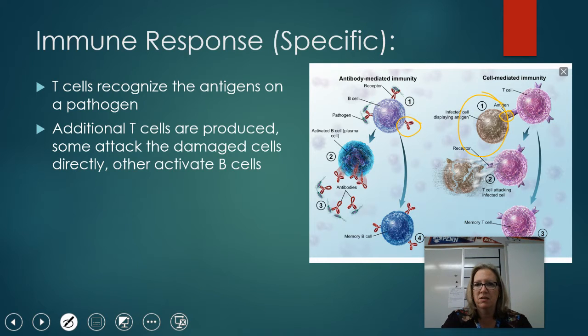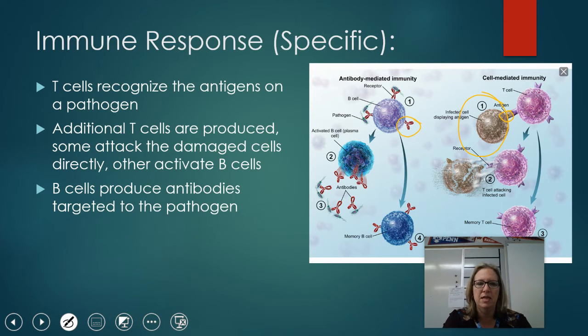Some of the T cells are going to start attacking those pathogens right away, okay? They're going to produce additional T cells to help with that attack, but some of the T cells are going to go and activate B cells, which is another type of white blood cell, okay? Those B cells, when they come in, they produce these things called antibodies.